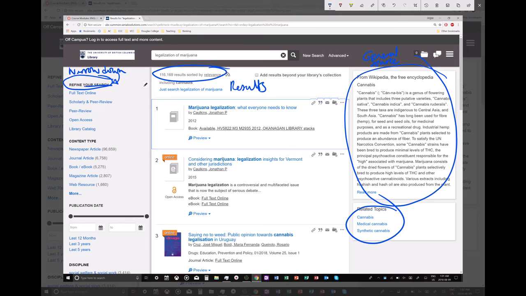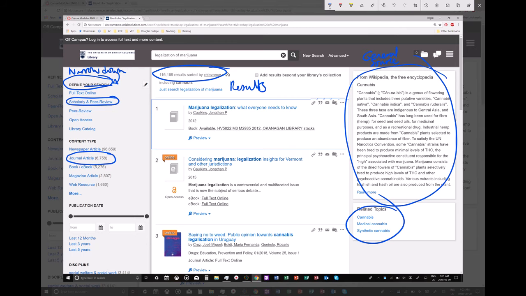So we're looking for journal articles. So click that and you notice the results here is going to be 6,758. That's already much fewer than 116,000. Also, you can select scholarly and peer review articles.